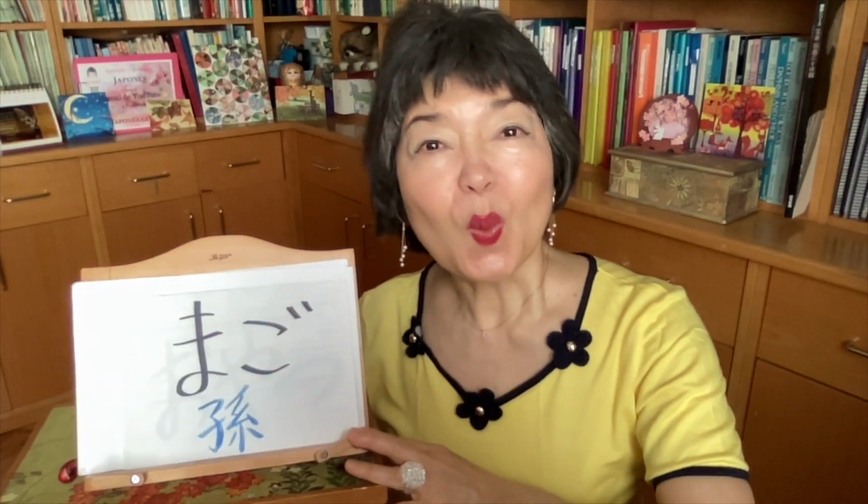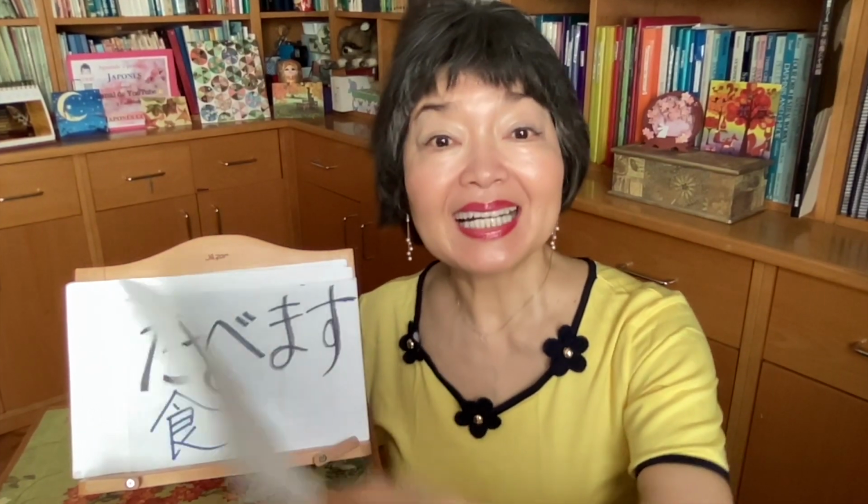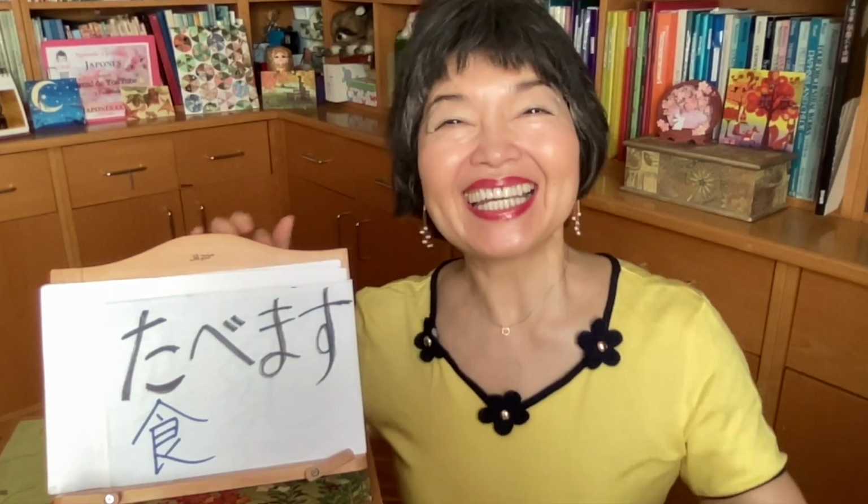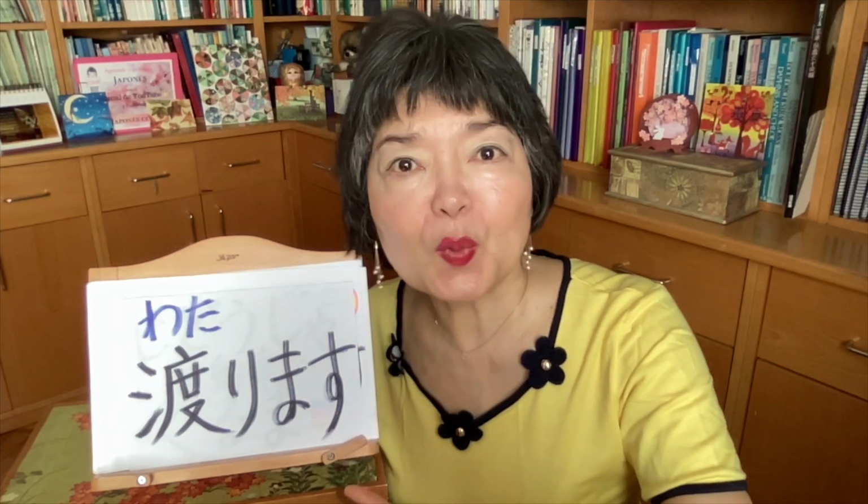Spoon is spoon. Fork, this is fork. Knife, this is knife. When my grandchildren have some snacks or some sweets, they drink milk. This word おやつ is afternoon snack. 孫はおやつを食べるとき、牛乳を飲みます。When you cross the street, be careful with the cars.